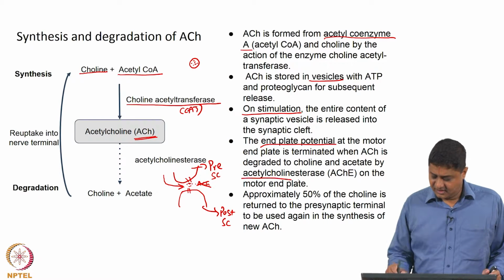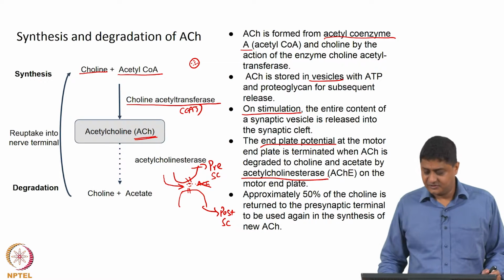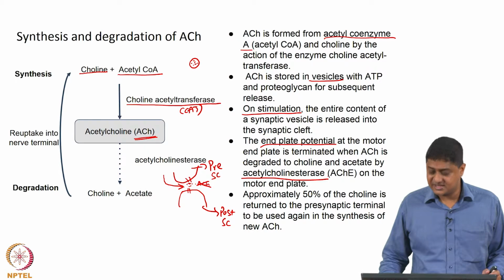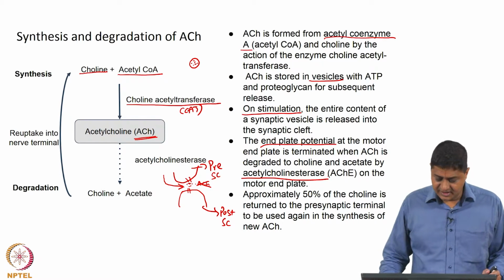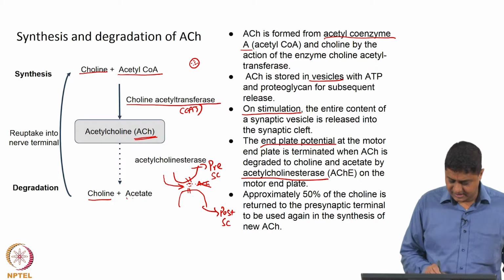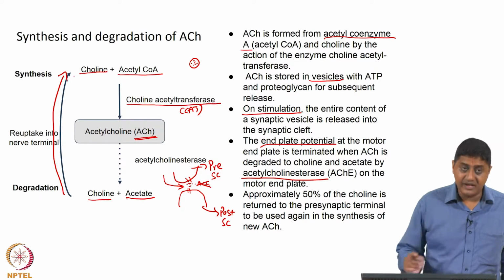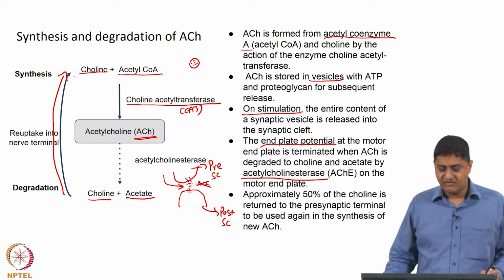To avoid that possibility, chemicals are generated and these chemicals can degrade acetylcholine. These chemicals that can degrade acetylcholine are called esterases, or in the case of acetylcholine, acetylcholine esterase. This acetylcholine esterase basically breaks acetylcholine into choline and acetate. This choline can be reuptaken by the presynaptic cell for making more acetylcholine.